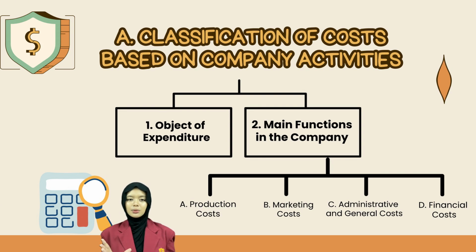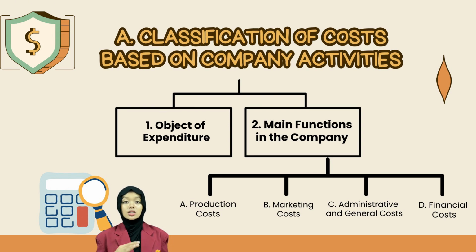In this classification method, the name of the object of expenditure is used as the basis for classifying costs. For example, if the object of expenditure is salaries and wages, then all expenditure related to increase or decrease in salaries and wages are grouped under that cost object.